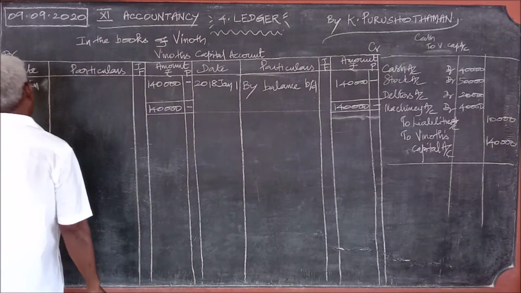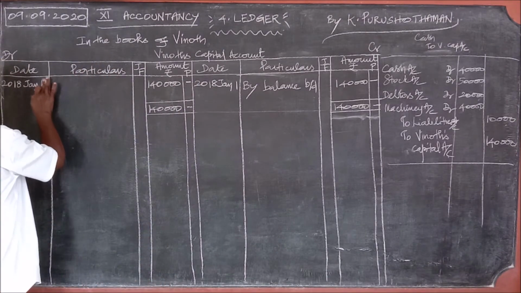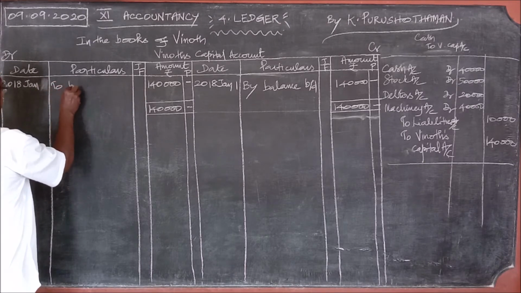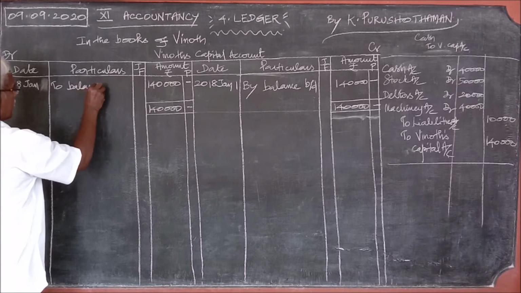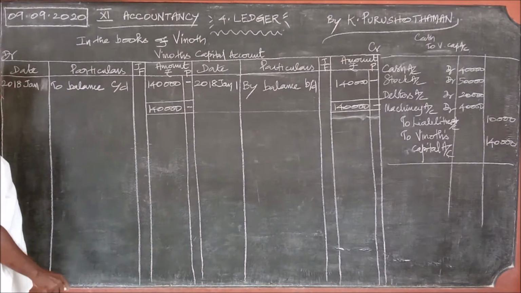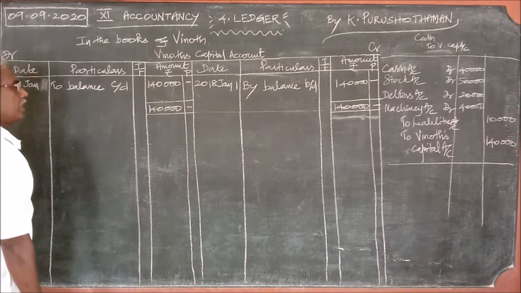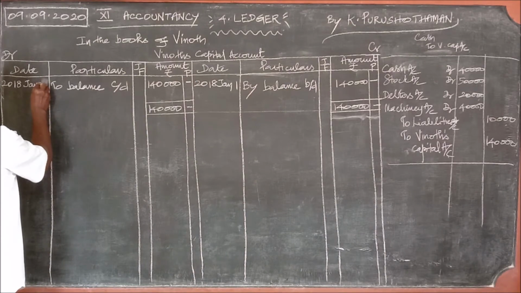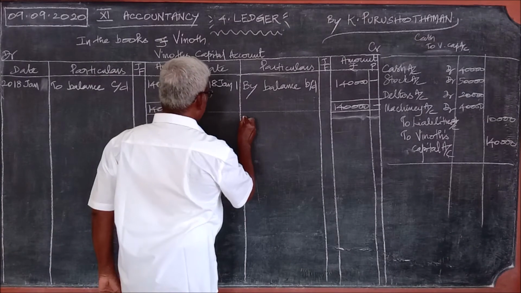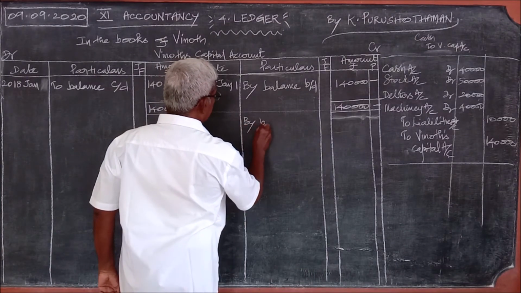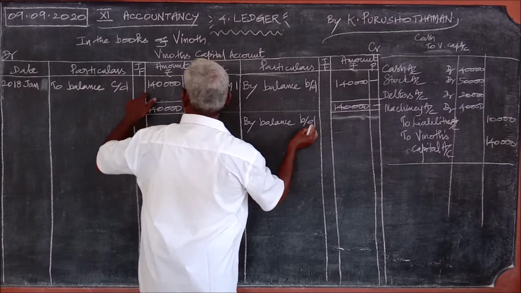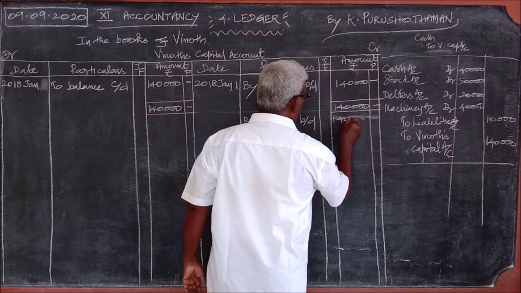So, what is the last date? Here, the entire amount is missing. For the missing amount, we should write to balance carried down. For the missing amount, it is balance carried down. So, the same amount. Here it is carried down, and once again here it is brought down, by balance brought down. The carried down amount is the same, 1,40,000.